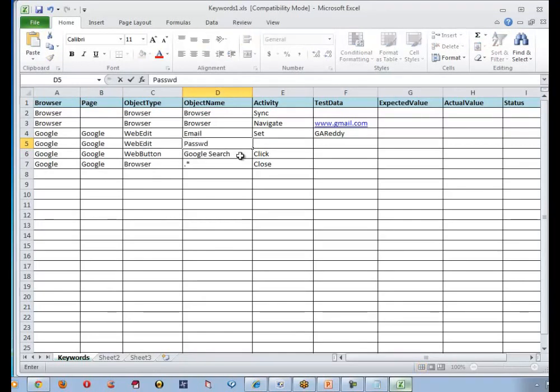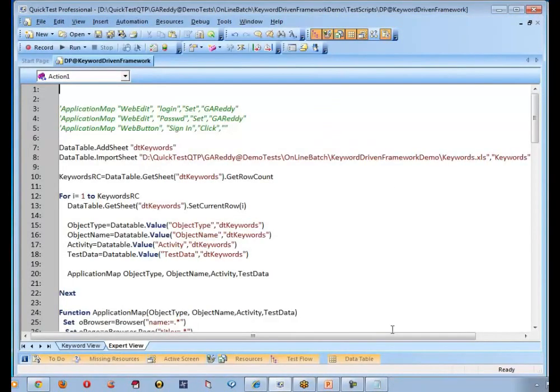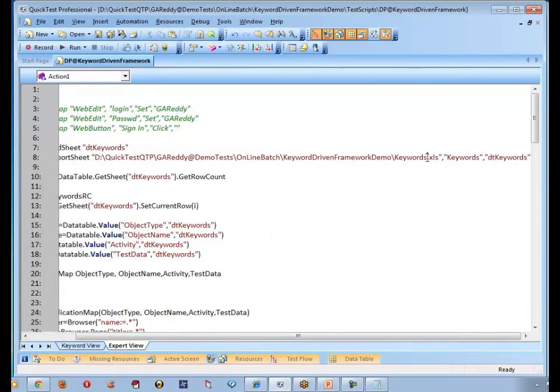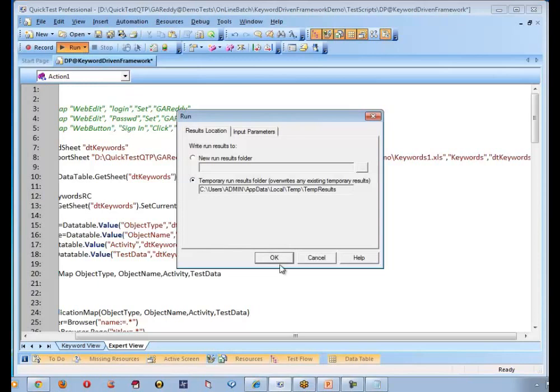And what I want to enter, I wanted to set something called GRAD. And then I wanted to click on a button. It's not the Google search, it is called sign in. Is it clear? Yeah. So let me save it, close it, and we have changed that. It's not keywords, it's keywords1.xls. So let us run this script now. Let us see what is going to happen.